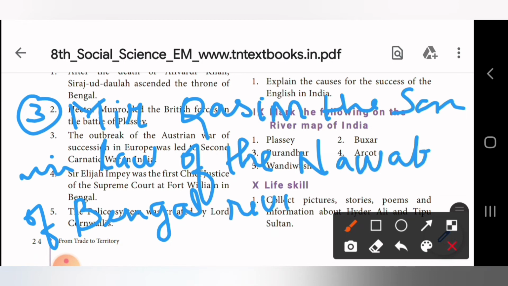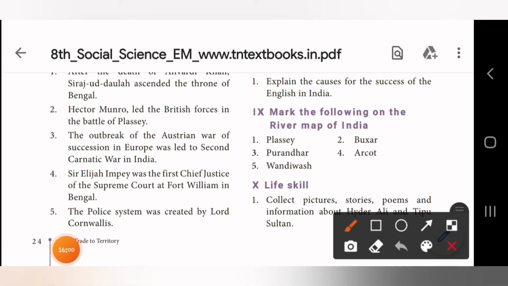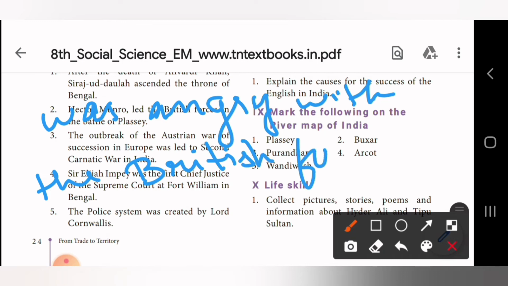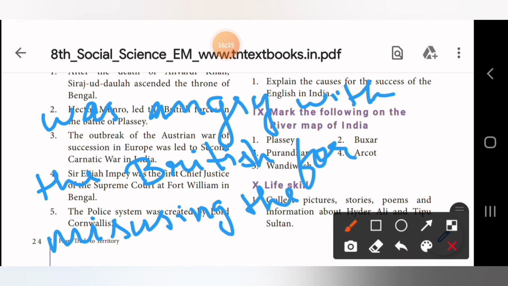He revolted as he was angry with the British for misusing the Dastaks. So Dastaks is nothing but free duty passes.